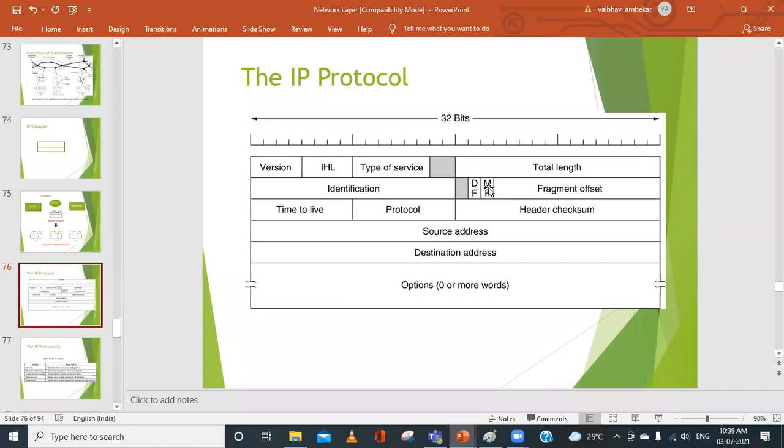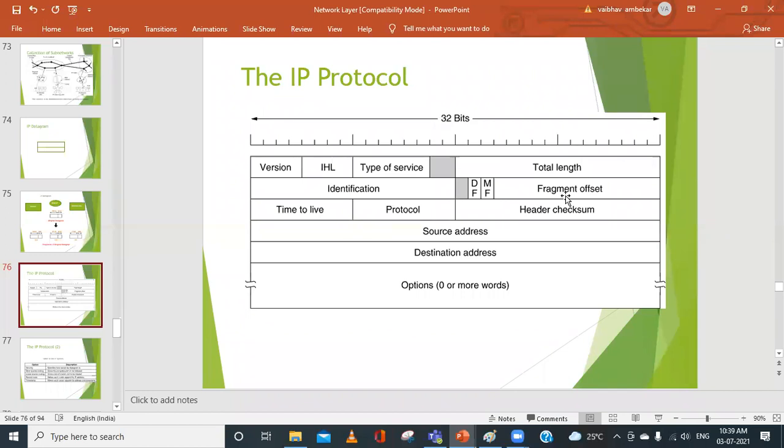Are you clear with DF and MF, do not fragment and more fragment, everyone? Yes, sir.